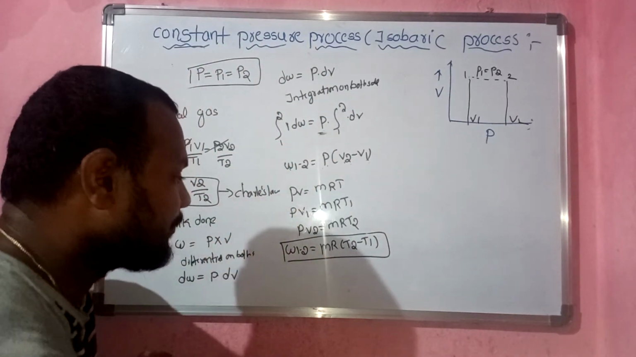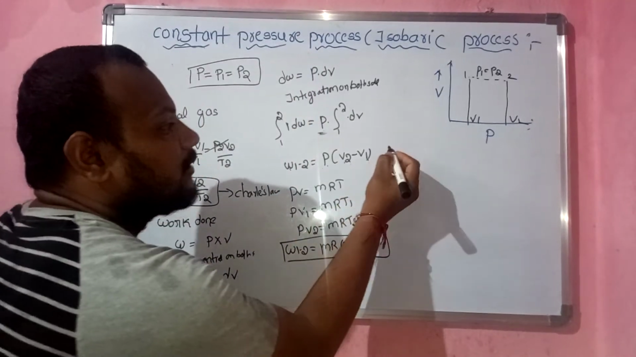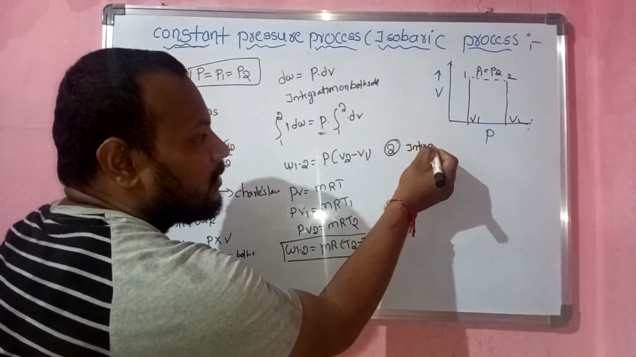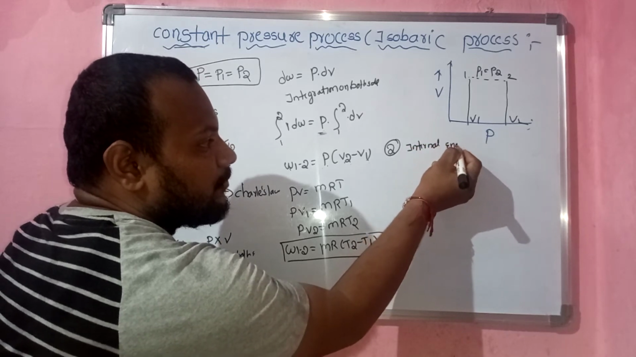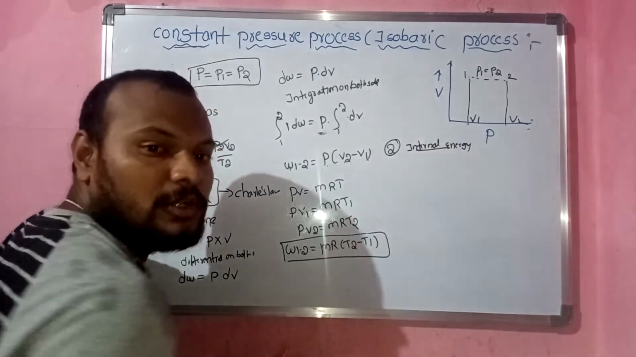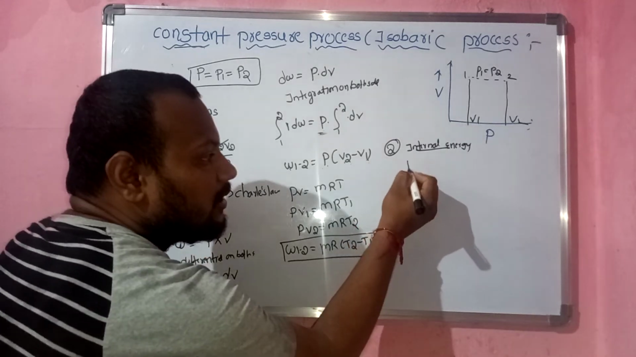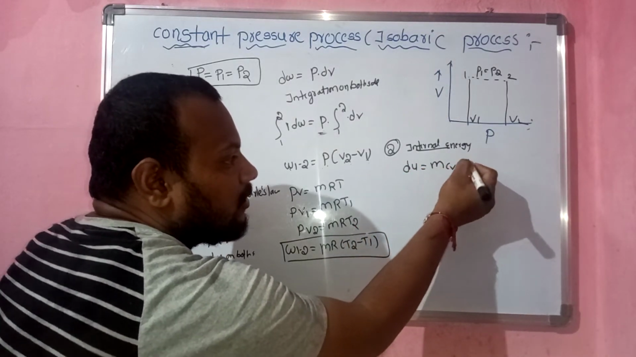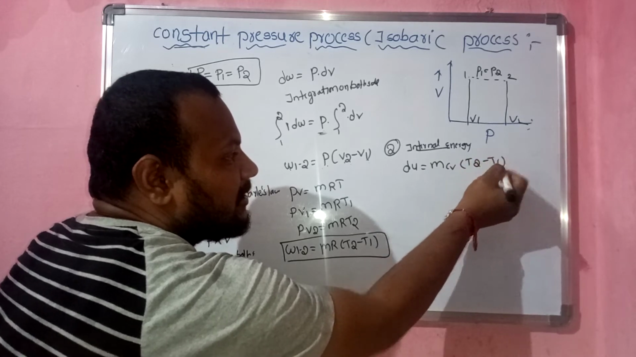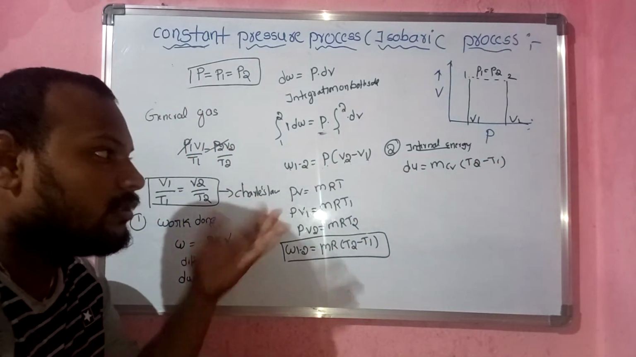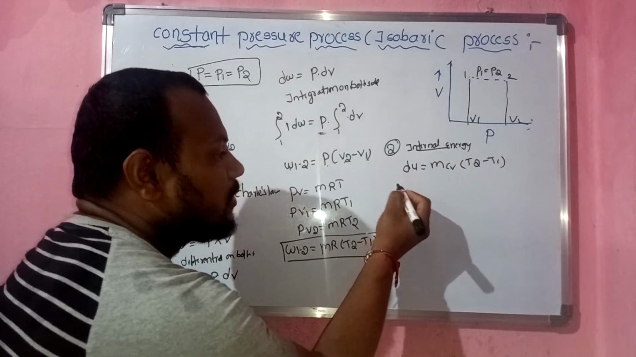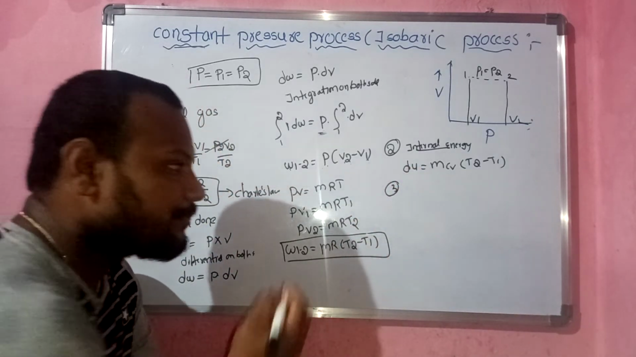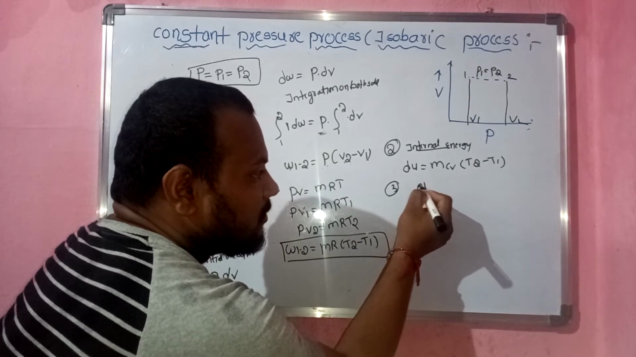So after the completion of work done, then we will go to the internal energy. So we know the internal energy, that is dU is equal to mCv into T2 minus T1. The internal energy is the same. And the third one is heat supplied.